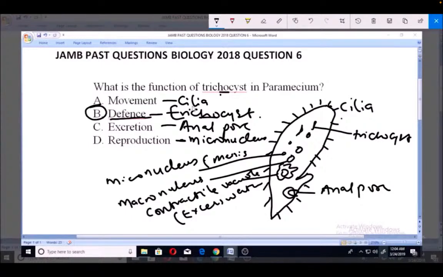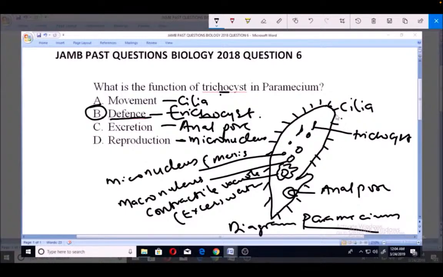For movement, it's the cilia. For excretion, the anal pore and the contractile vacuole. For reproduction, the micronucleus. So B is the right answer, and this is the diagram of a paramecium. It's a eukaryote. So this diagram shows the various parts and their functions.